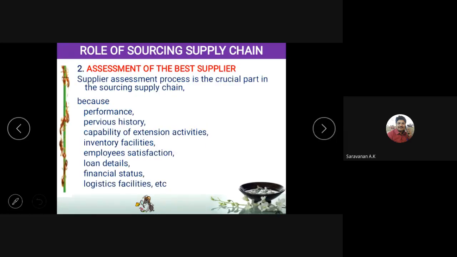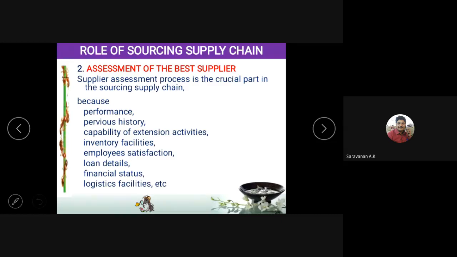Next thing is the assessment of the best suppliers. Okay, assessment means we have to assess the supplier and identify who is the best supplier or not, because we have to identify only the best supplier, so that we will get the best product and be able to manufacture the best products. So first we have to identify the performance of that supplier. How they are performing, how they are producing good quality products, how their products are sold in the market, what is the demand for their product. Like that, we have to check the performance.